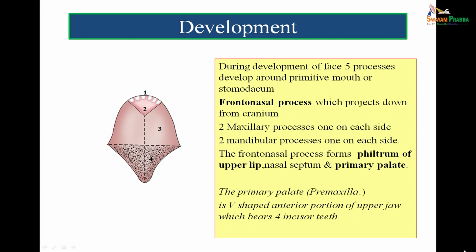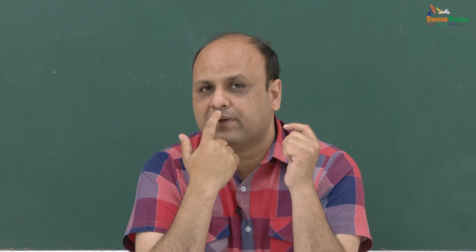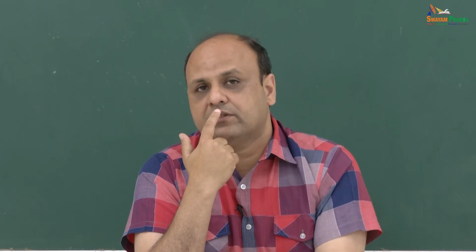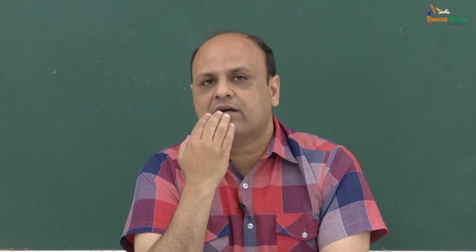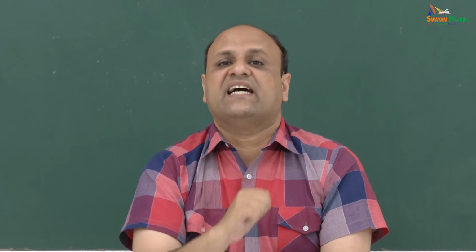This frontonasal process will form the philtrum of the upper lip. The central part of the upper lip is called the philtrum. So this philtrum, the nasal septum of the nose, as well as the premaxilla. Premaxilla is the part of the hard palate, the anterior part which bears the 4 incisor teeth.